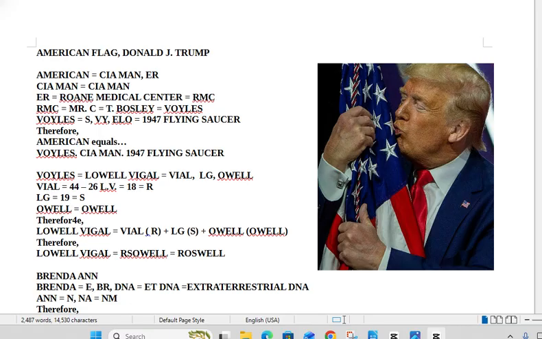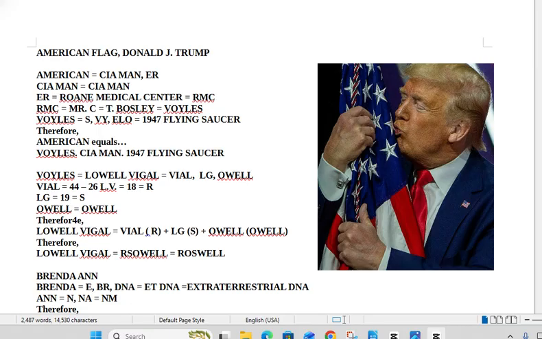Rearrange the letters S, V, Y, E, L, O. S is 19, VY is 47. ELO, the only ELO album I ever owned was Out of the Blue. The cover art featured a flying saucer, so therefore to me ELO equals flying saucer. Voiles equals 1947 flying saucer. So from American, just that one word, we get the name Voiles, CIA man, and 1947 flying saucer.